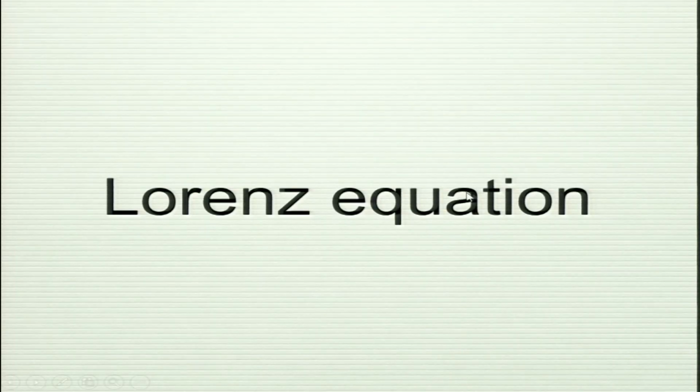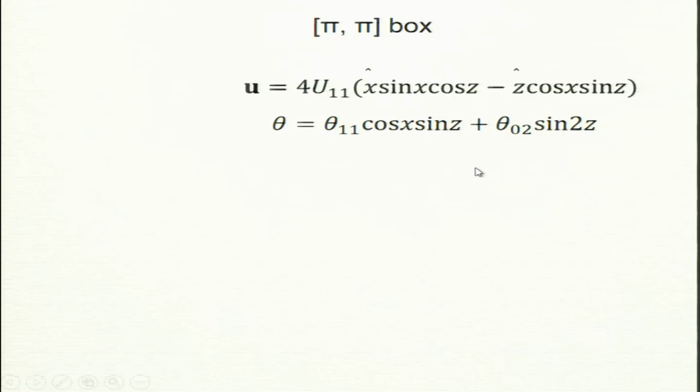Okay, so the Lorenz equation. Let us derive it. Way back in 1962, Lorenz took the Rayleigh-Benard equation and kept three terms, three Fourier modes. So what are the three Fourier modes? I forgot the sign here. So u 11. The velocity field must be incompressible, so this will give you an incompressible field. In fact we have seen this before: sin x cos z, cos x sin z. Is it satisfying the free slip boundary condition?